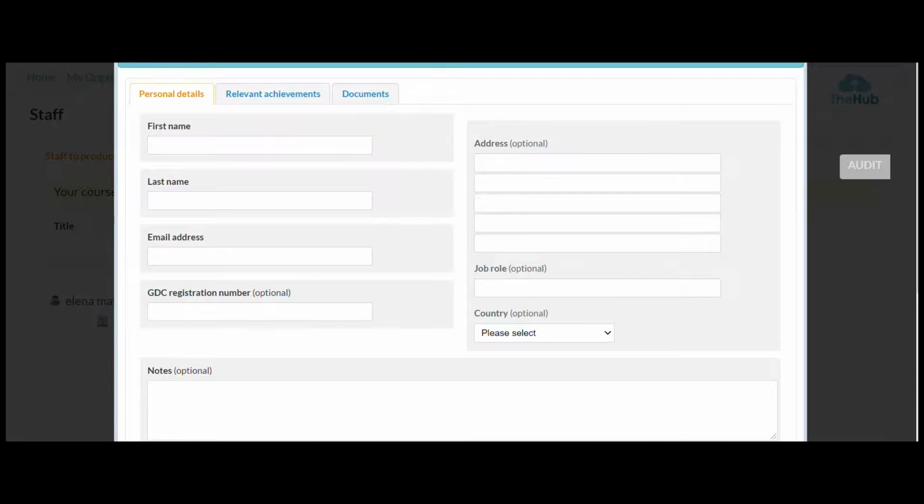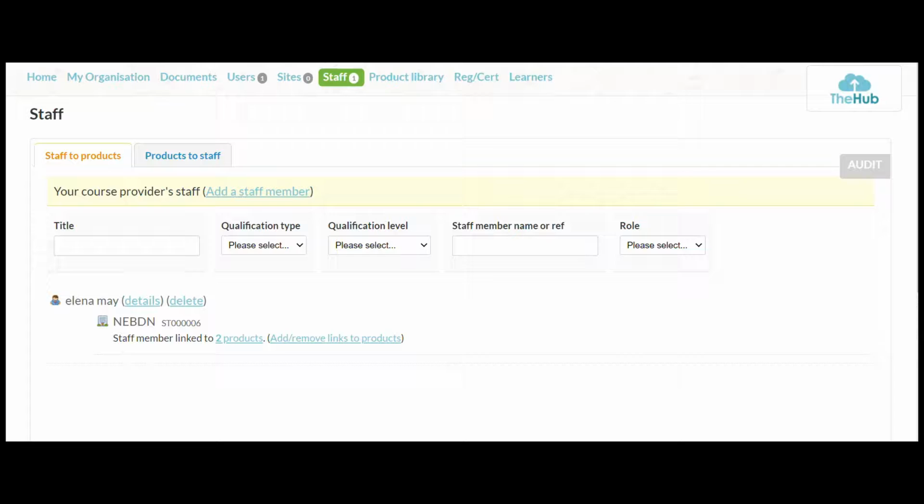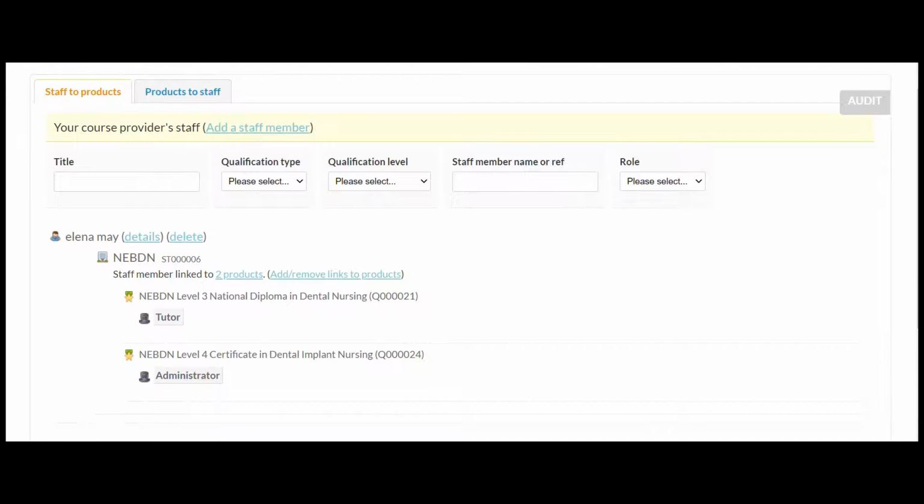If you're unsure about how to add a staff member, please do let me know. I'll show you around that and how to do it. It's no problem at all. We can do that. So if we go to me, as a staff member, you can see here that I've been linked to 2 products. So if we click on that, here we go. You can see that I've been linked to 2 products.